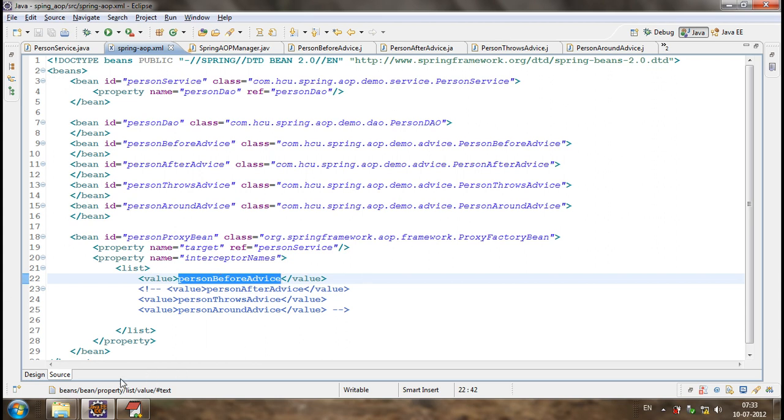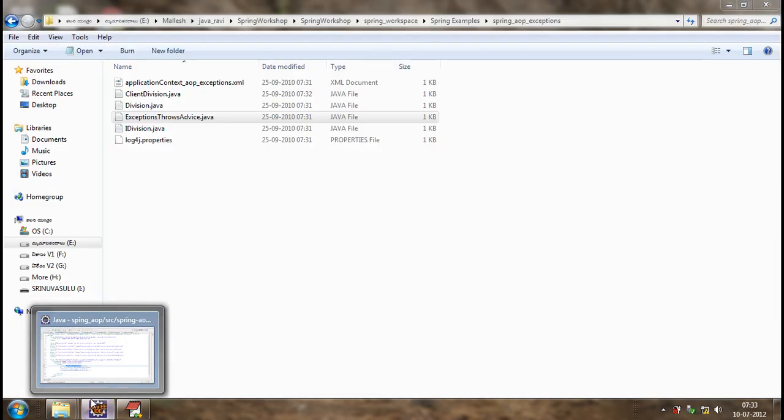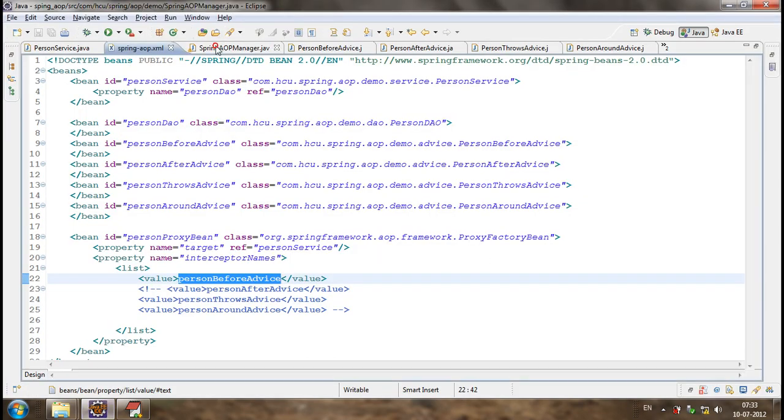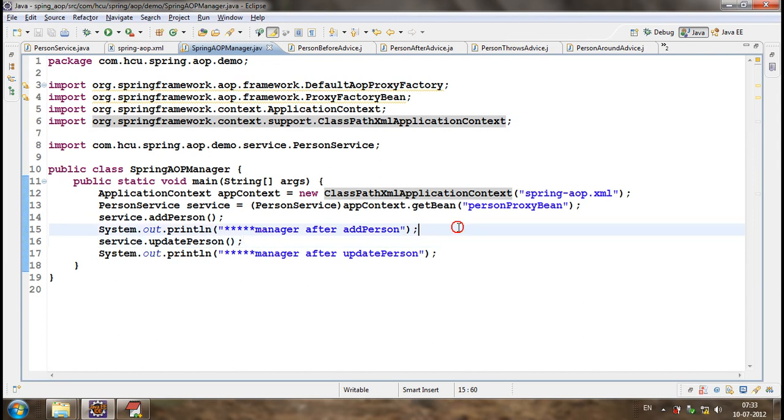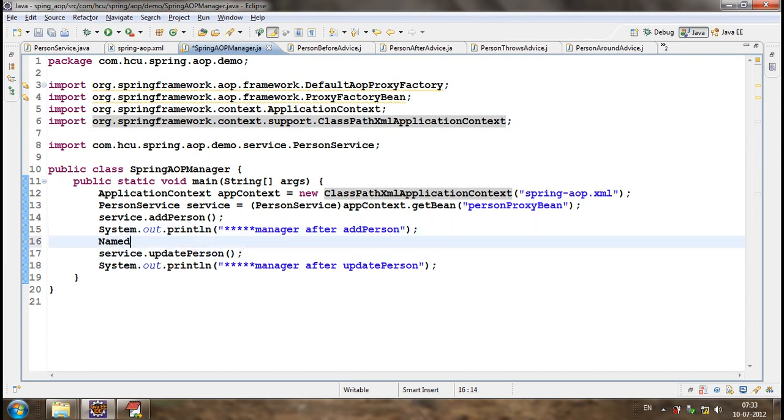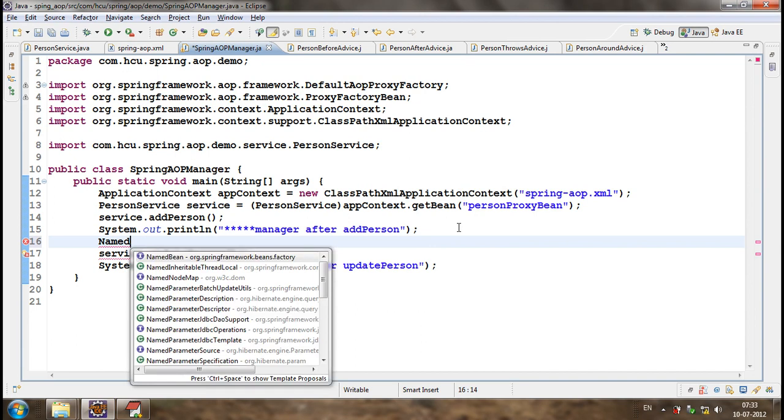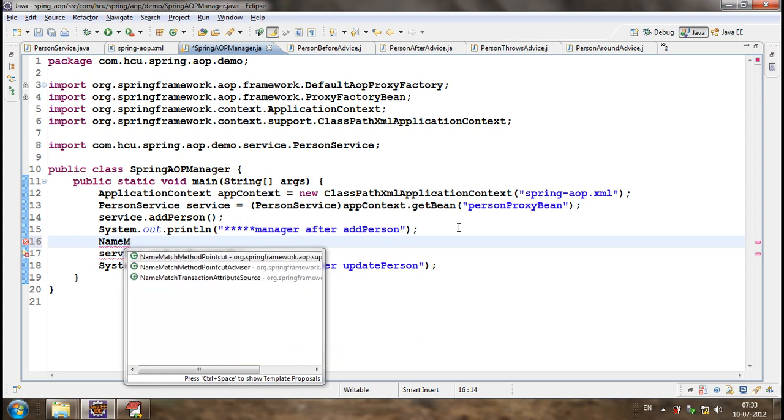How can we define the point cut? There are some point cuts like name match method point cut.